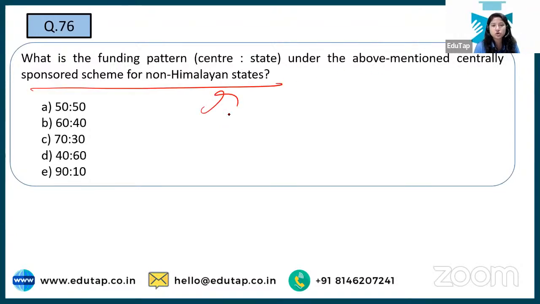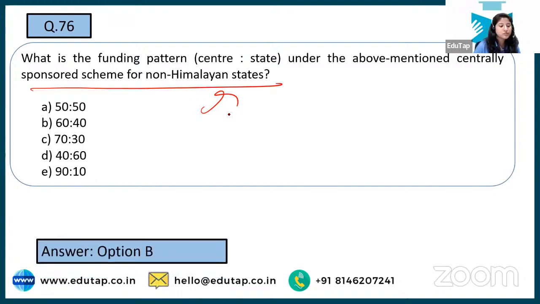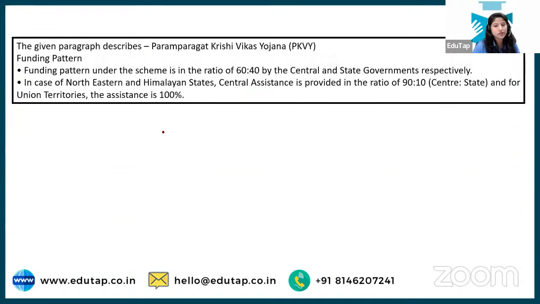Now you have to tell that it is a centrally sponsored scheme for non-Himalayan region. So what is the ratio for this Paramparagat Krishi Vikas Yojana? See, the correct answer to this is option number B, 60-40. Non-Himalayan states we're talking about, so these are the normal states. Yes, 60-40 is the ratio for that. And for Himalayan and northeastern states, that is 90:10.